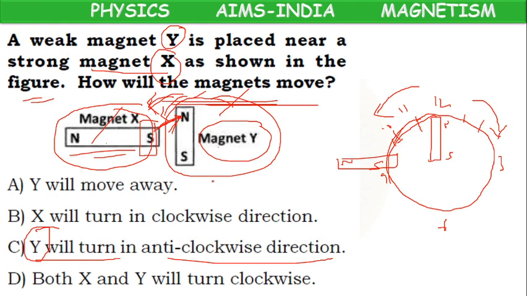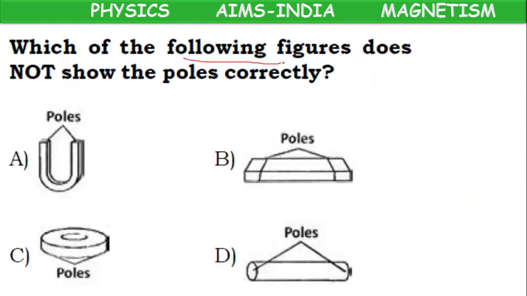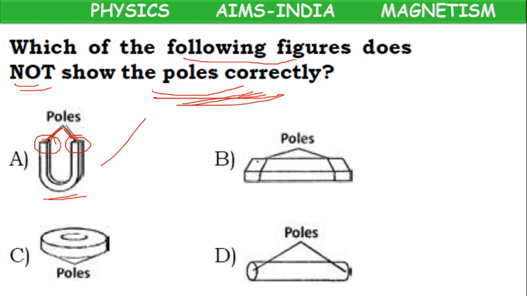Okay, children. Next, which of the following figures does not show poles correctly? Here option A, horseshoe magnet. Here one pole, here one pole. This is one end, this is one end. At two ends, two poles. Correct. This is a rectangular magnet. Here one end, one pole. Here another end, another pole. At the ends, poles are situated. Correct. This is a ring magnet or circular magnet.